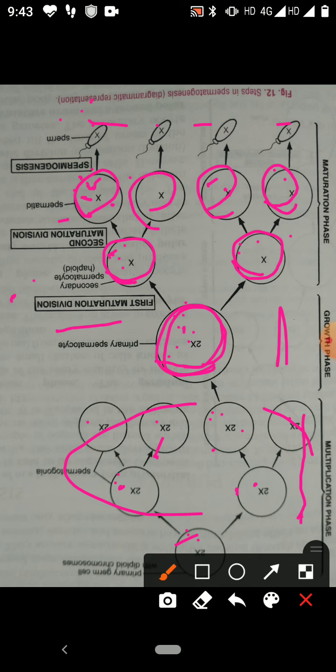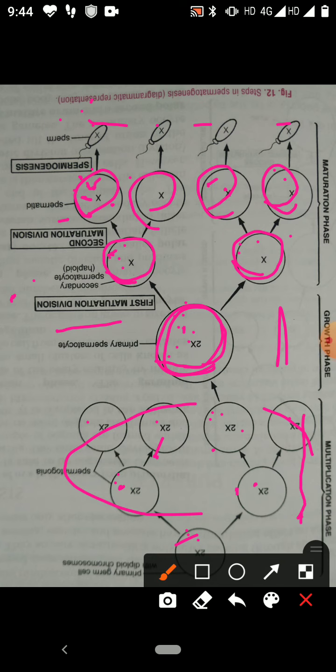Now there are many factors which are affecting the process of spermatogenesis. The factors which are affecting, they are some hormones: gonadotropin releasing hormones which are released by hypothalamus, and gonadotropins luteinizing hormone, follicle stimulating hormone, and interstitial cells stimulating hormones.